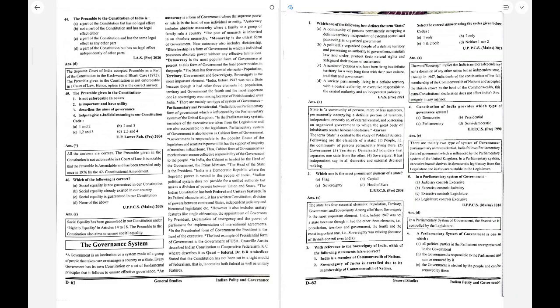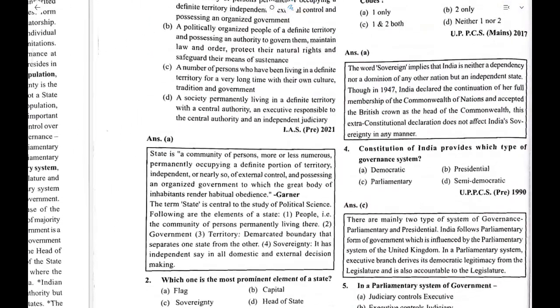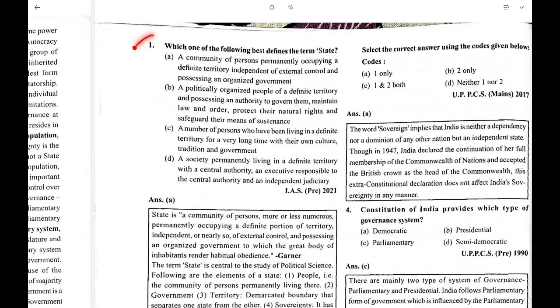Hello friends, today we are going to start the next chapter, that is the governance system. So straight away let's move to the answers and the questions.